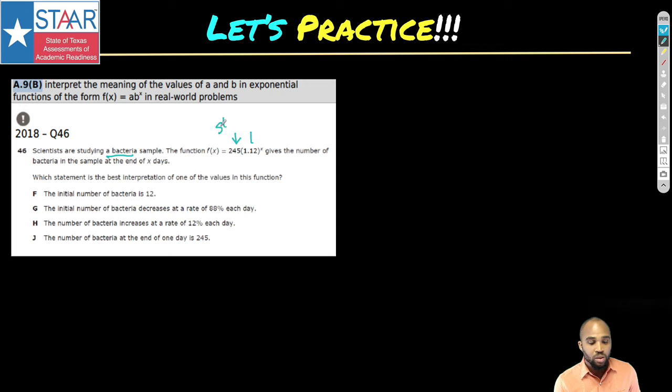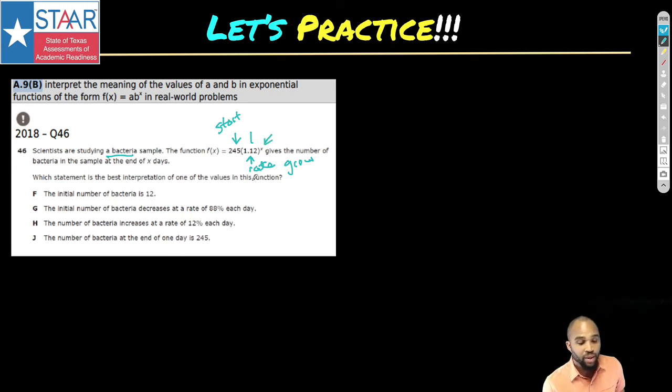So I'm going to say this is starting with, and let me put down here, this is our rate. Now, is this rate going up or down? Depends. Is it greater than 1 or between 0 and 1? Well, this is obviously greater than 1. It's 1.12. So this is a rate that's growing or increasing. And then this X just stands for our time. So many days. X stands for so many days.